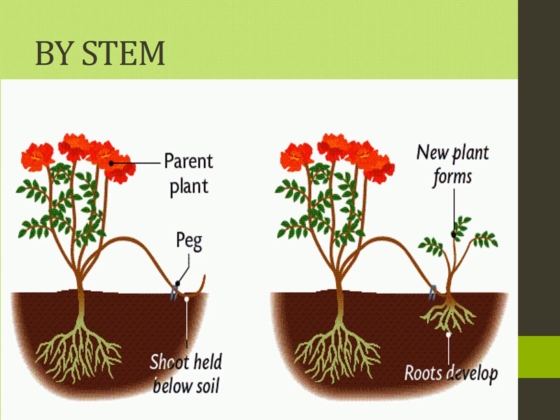Next, we have to see by the stem. See the picture, stem. We have to take one stem of the plant and keep it inside the soil, touching the soil. After, a new plant will grow. That you know. Rose plant also. Yes? Rose plant also, you keep it inside the mud and a new plant will come. New roots will grow, new plant will grow. See the picture? This picture also is like this.